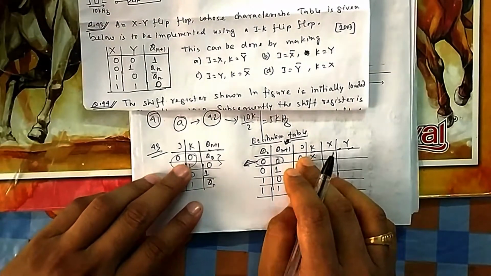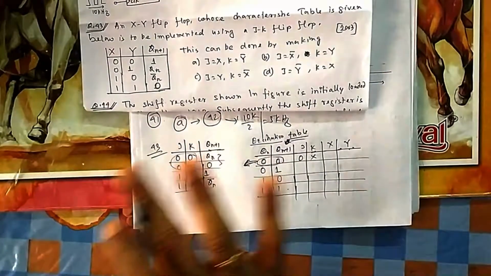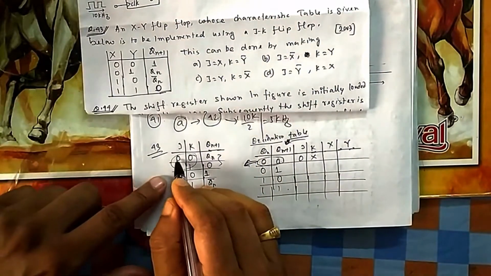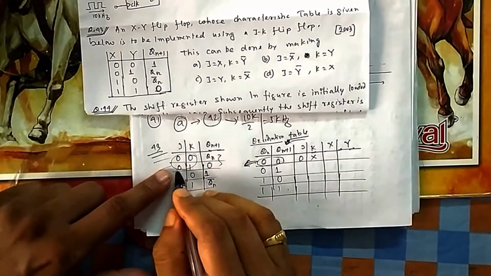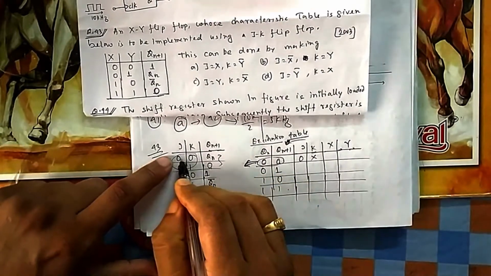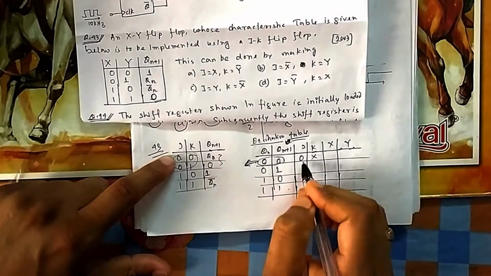So you think now this way. If you put J as 0, then your next output will always be 0, definitely, in this case. Because there are two cases, either this or this. If it comes to this case, then it will obviously be 0. If it comes to this case, then it is also 0, because the initial state is 0. So it will hold that state 0.